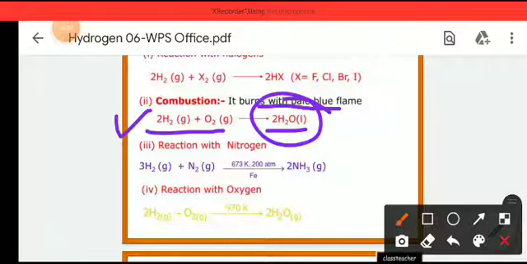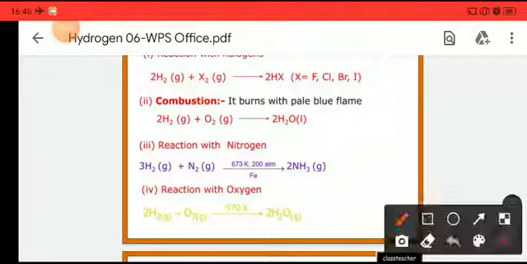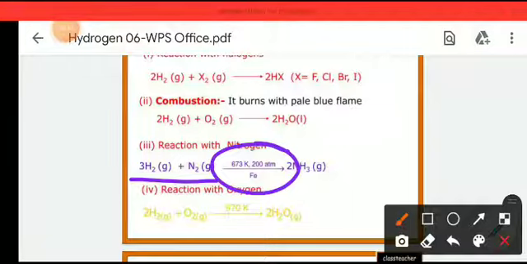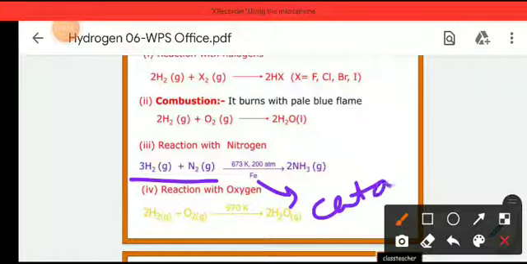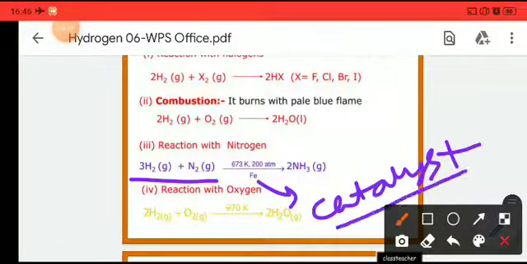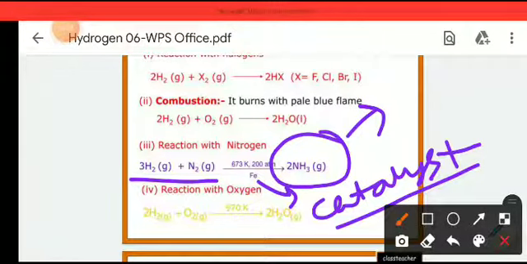The third reaction is when hydrogen reacts with nitrogen at 673 Kelvin and 200 atmosphere pressure, with iron as a catalyst. In the presence of iron, when hydrogen and nitrogen react, they form NH3, and this ammonia will be in the form of gas.